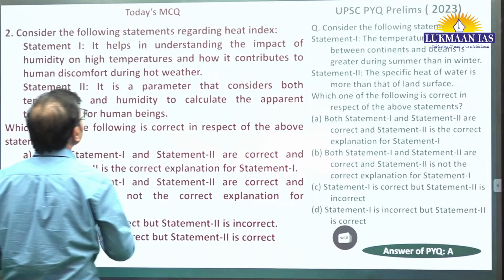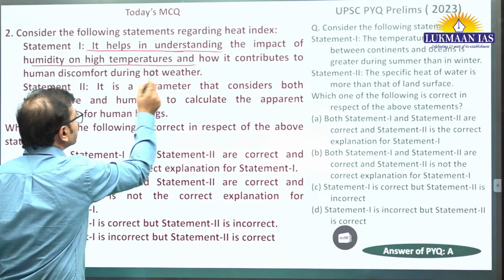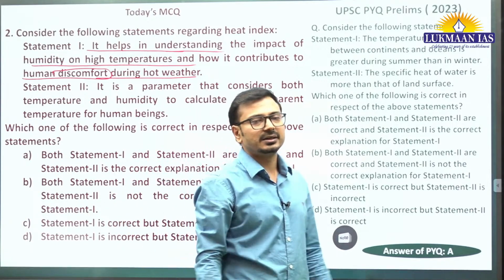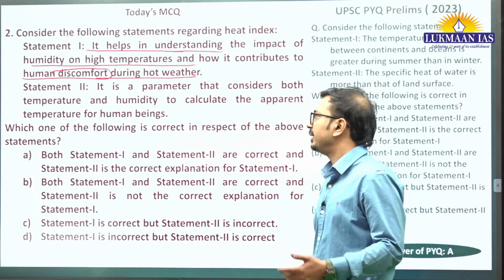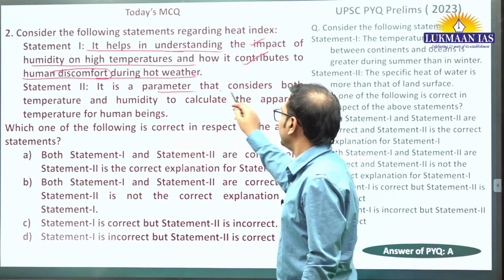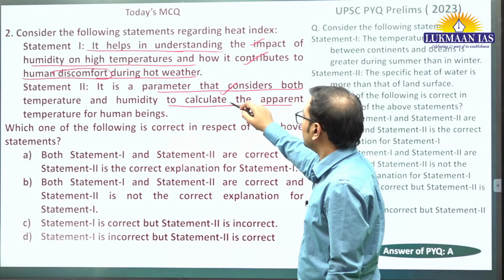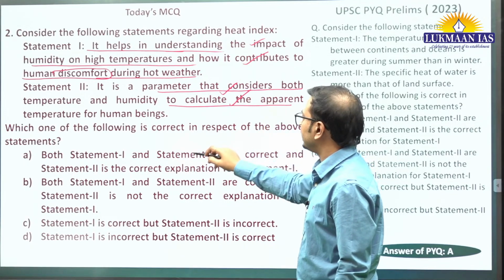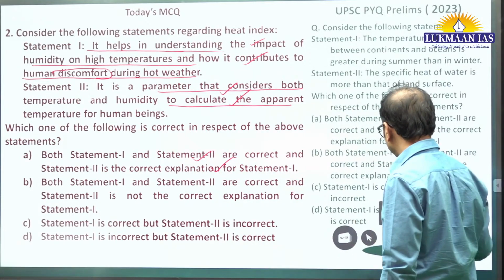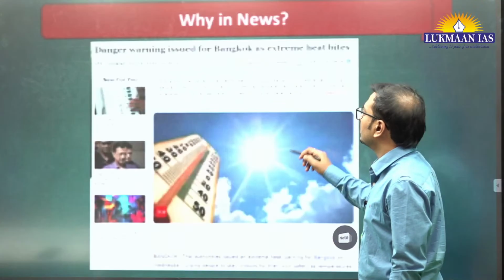It can be problematic. Heat index helps in understanding the impact of humidity on high temperature and how it contributes to human discomfort during hot weather. So it creates discomfort, especially when there is high humidity and high temperature. So this is correct. Now, why we are saying like this? Because heat index is a parameter that considers both temperature and humidity to calculate the apparent temperature for human. So both statements are correct, and statement 2 is correctly explaining the statement 1. So yes, that is correct, Vijay. A is the correct answer about this. Okay, so heat index takes into consideration both temperature and humidity. Right.